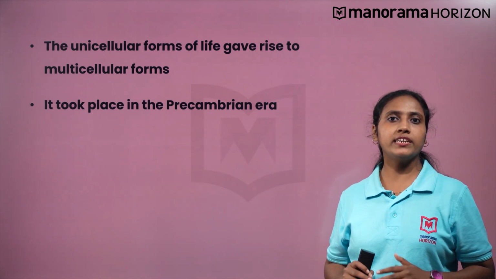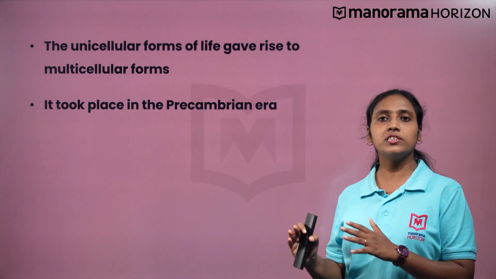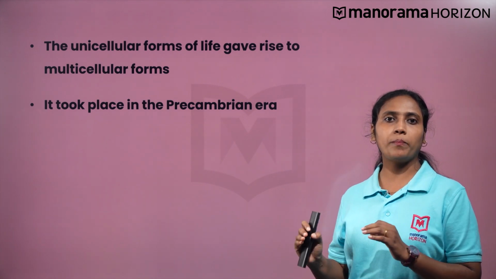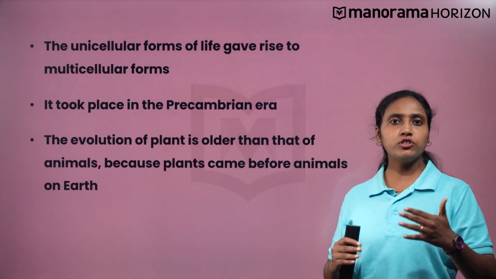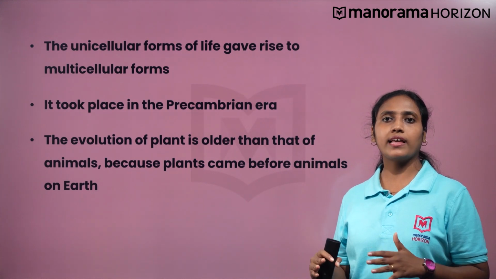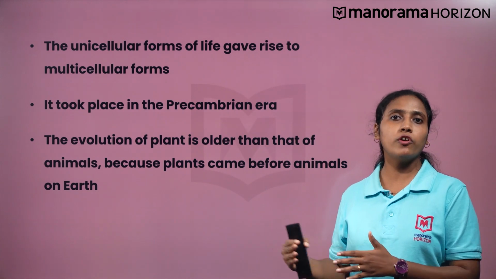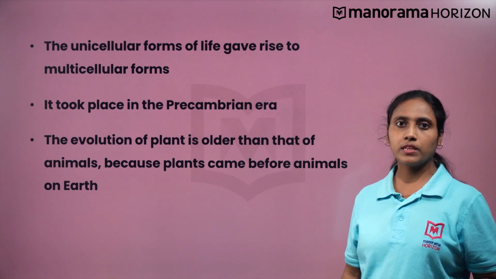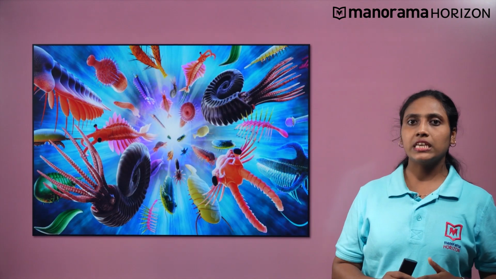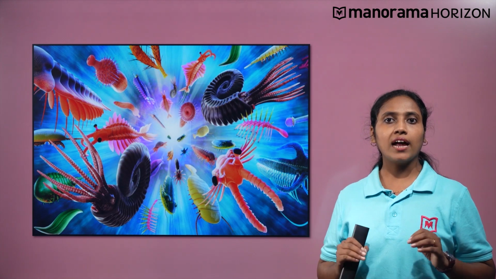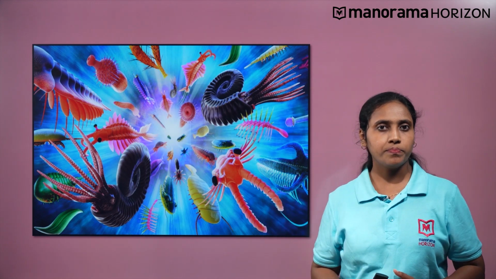The first plant evolved around 600 million years ago. This era was known as the Paleozoic era. The evolution of plants is older than that of animals because plants came before animals on Earth. Invertebrates evolved around 500 million years ago and were all aquatic.